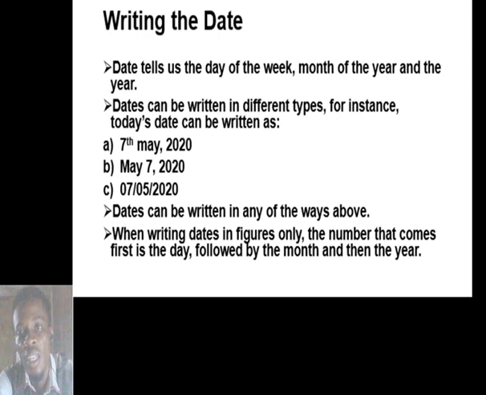Then the next number you are seeing is the year. This is the year 2020. Remember, this signifies the day, the 7th day of May. This signifies the month of May, the 5th month of the year. This signifies the year itself.